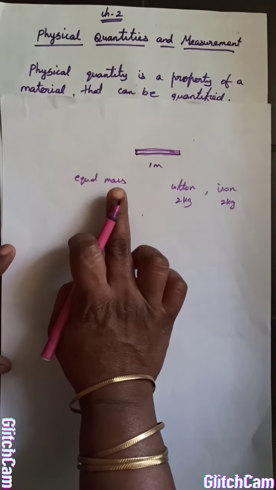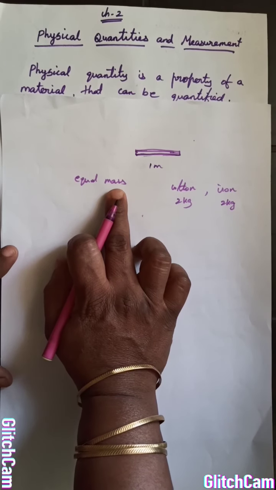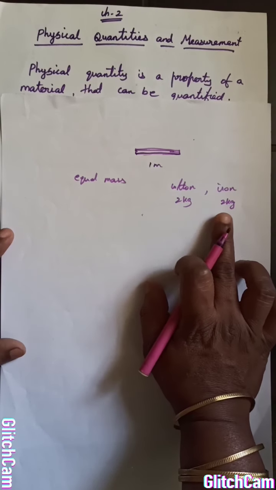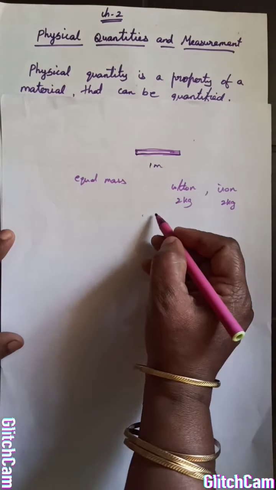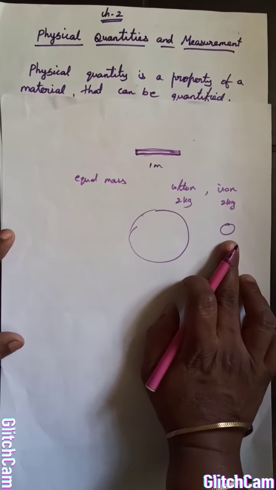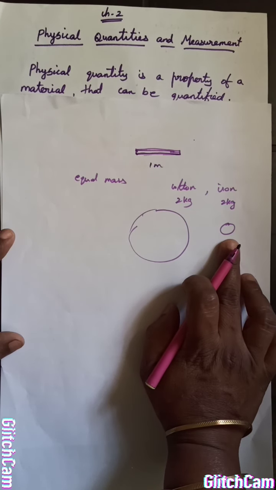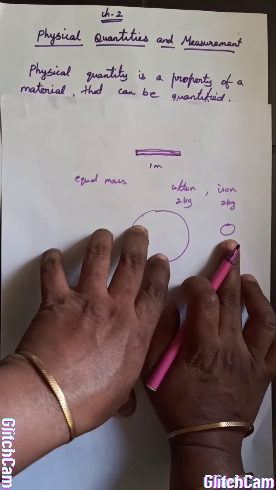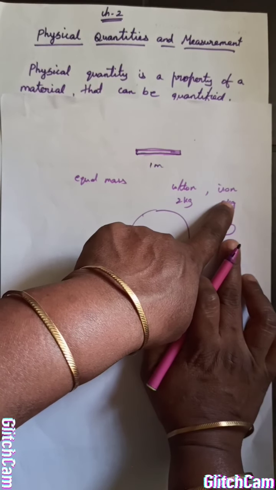So we are taking different substances with equal mass. Now the question is, do both have an equal volume? No. Cotton occupies more space compared with iron, because in iron the particles are very close to each other. So in this concept, iron is more dense.